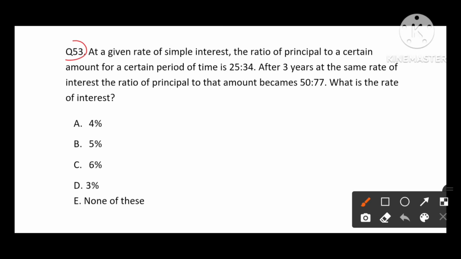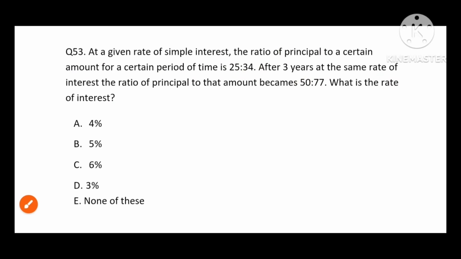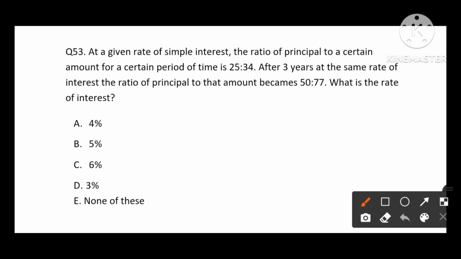Now we are going to see question number 53. At a given rate of simple interest, the ratio of the principal to the amount for a certain period of time is 25:34. So 25 becomes 34. After 3 years, at the same rate of interest, the ratio of the principal to amount becomes 50:77. What is the rate of interest? So, according to the question, principal to the amount is given as 25:34.